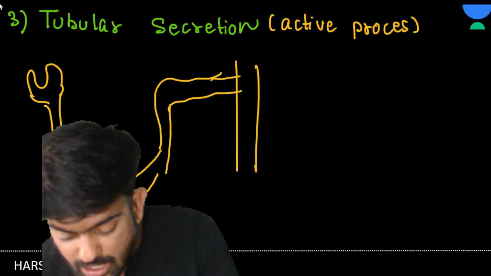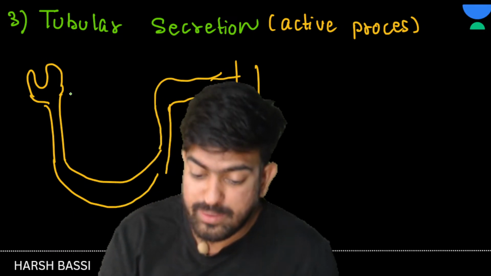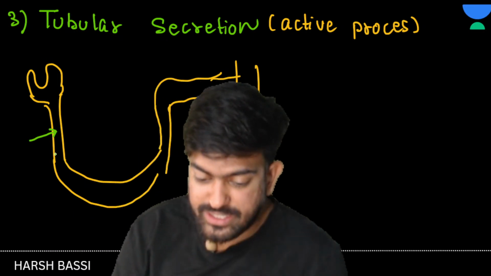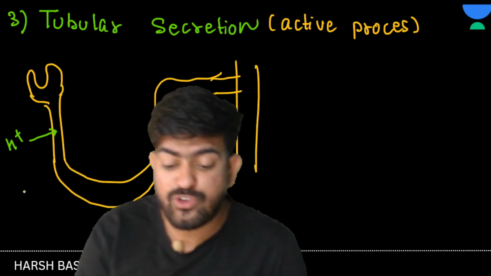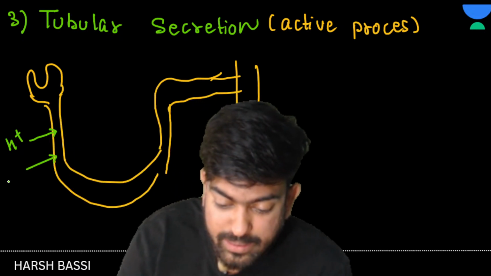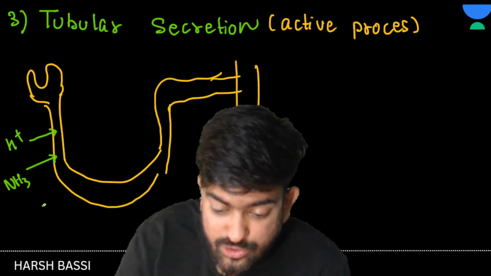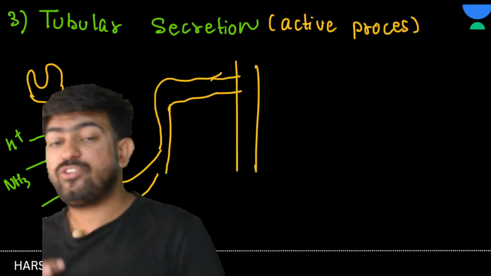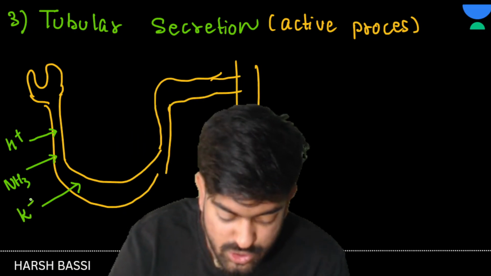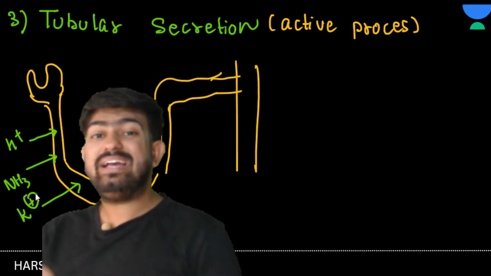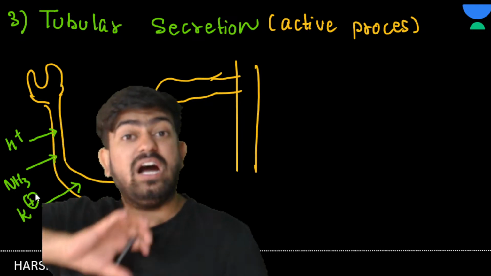In PCT H positive will be reabsorbed. Okay, next, sir? Next NH3 will be reabsorbed, ammonia will be reabsorbed, and then what? Sir? From the blood we will also send K positive. We are sending them again.